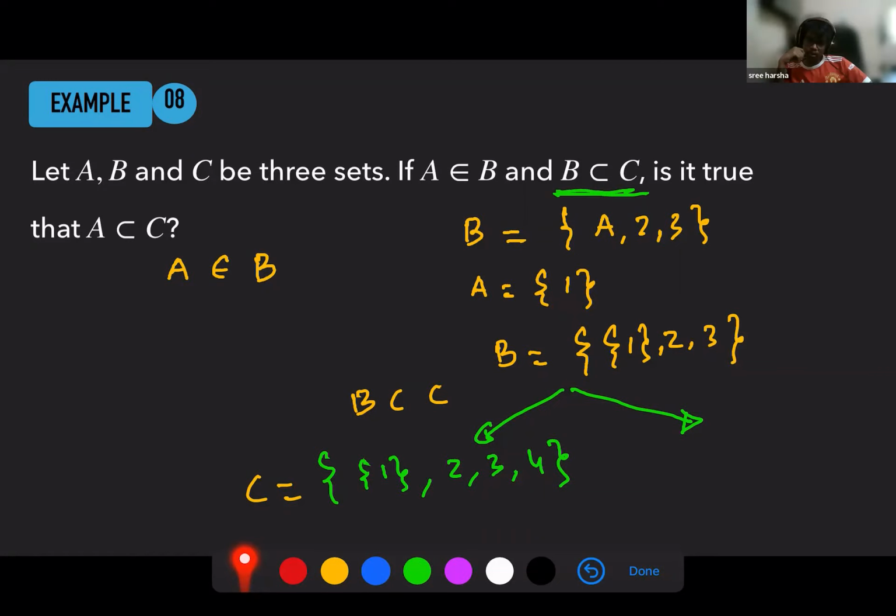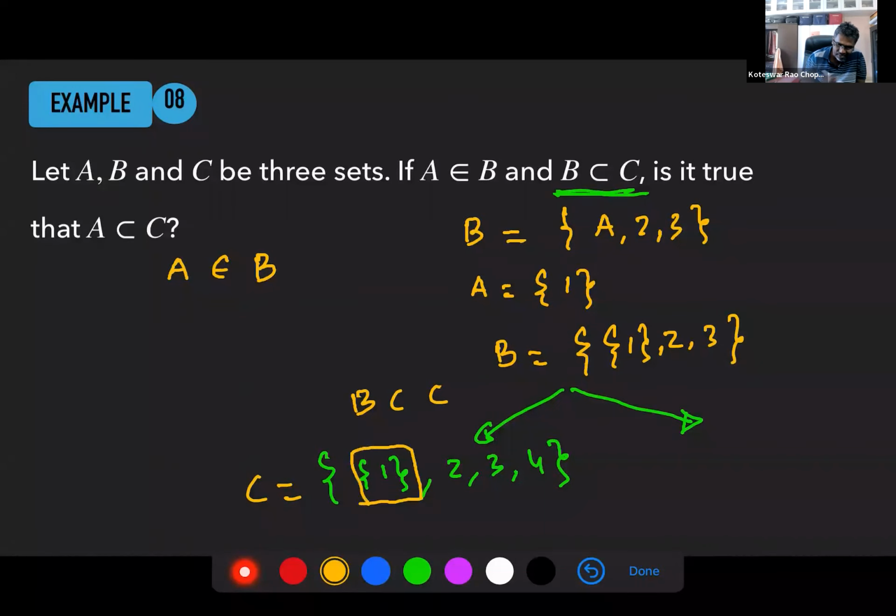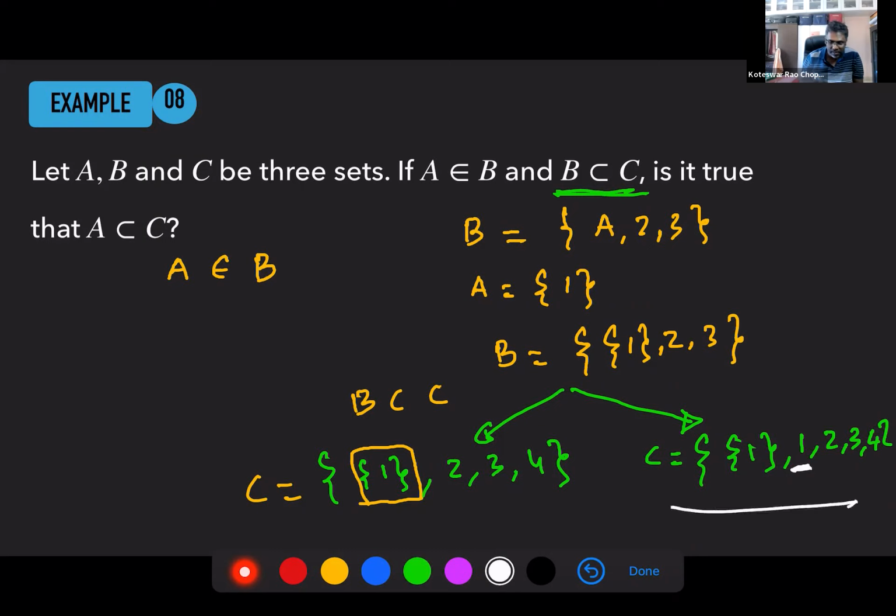Yes, sir. Where do you see 1? See, a set containing 1 is there, but is 1 an element of C? You have to be very careful here. This is not the same as, suppose I have another definition for C. I have 1, 2, 3, 4. I'm defining 1 explicitly here. Now here 1 is an element of C. In this one, 1 is not an element of C.